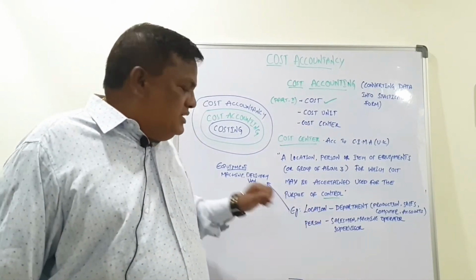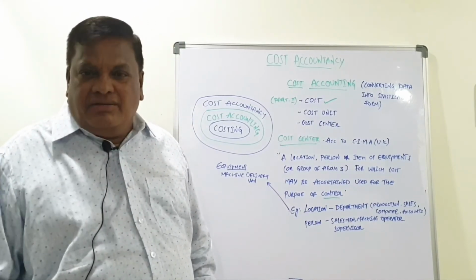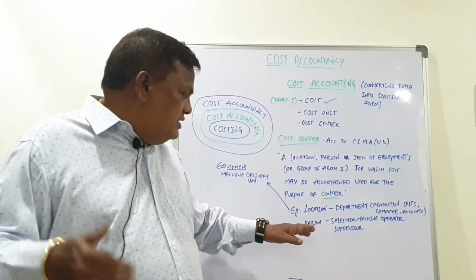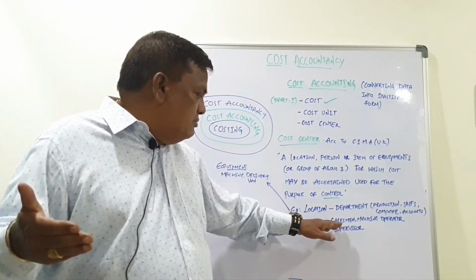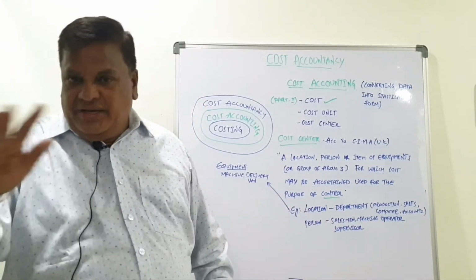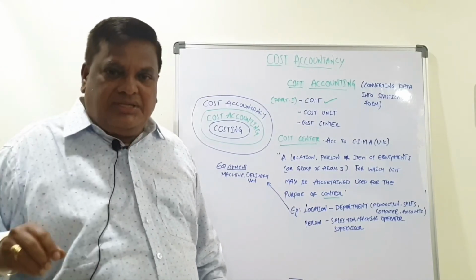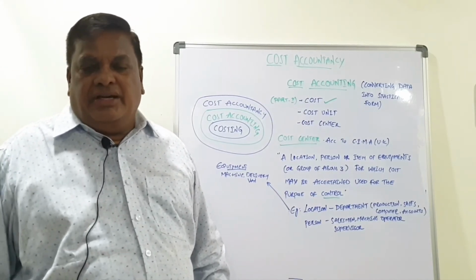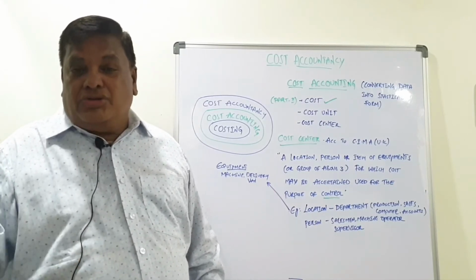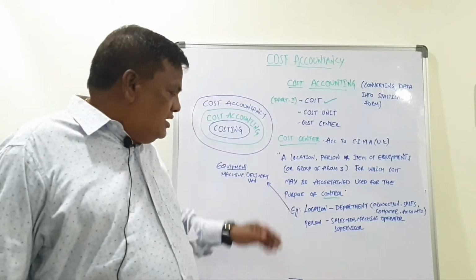Then a person. Person means individuals, such as a machine operator, or a supervisor, or a salesman. In the case of sales, they will send the salesman to different areas, locations. Under that, per salesman they will see whatever sales he made. Take an example, the medical industry, you know very well. In the medical industry, a medical representative will be there. He will go to every doctor and get the orders. That way they will measure and control.